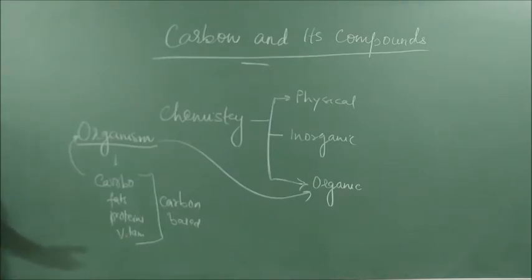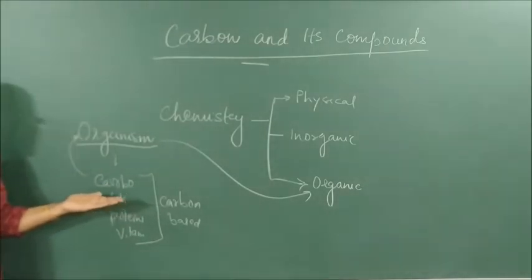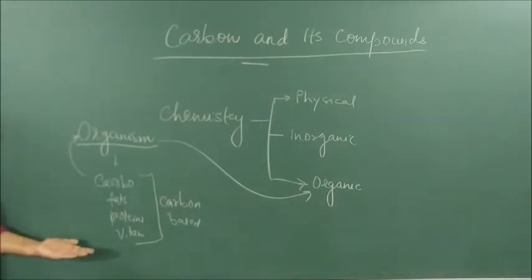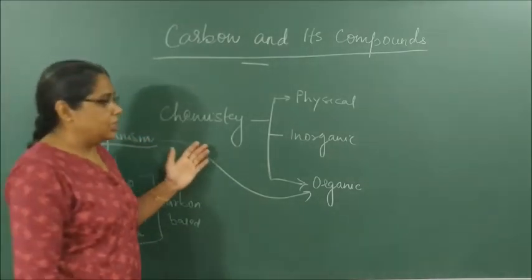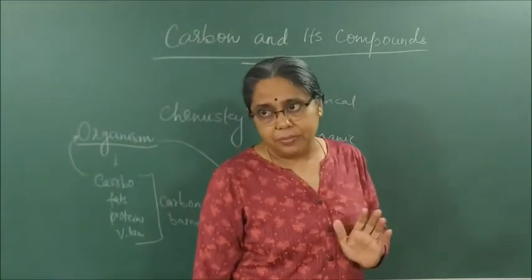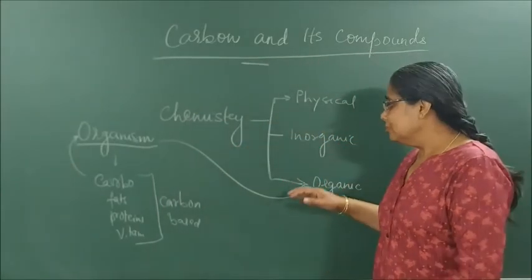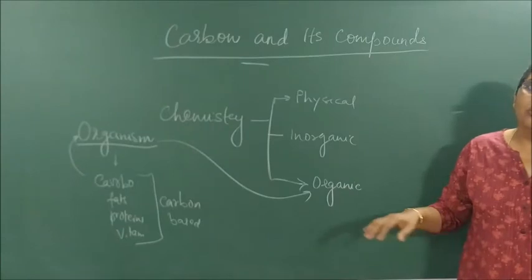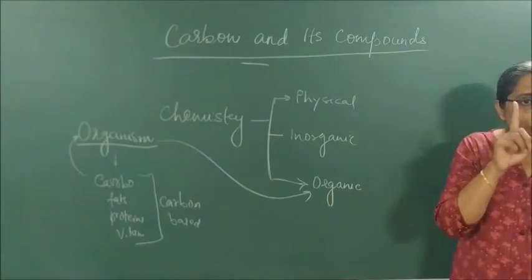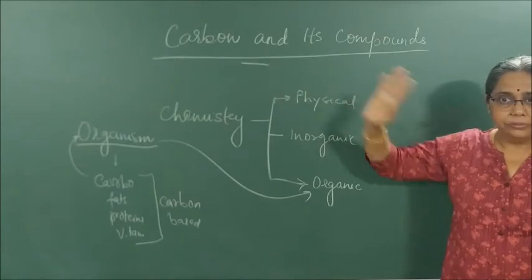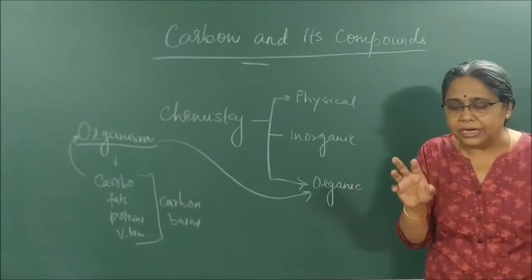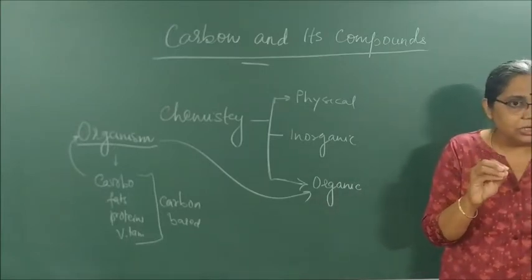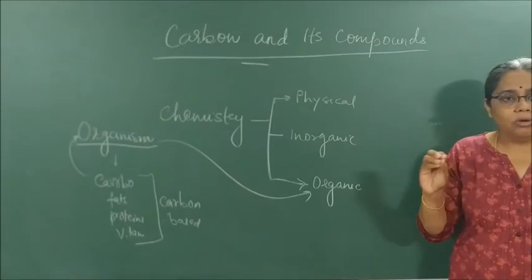So, how are we all living? Because we have substances like carbohydrates, fats, proteins, vitamins in our cells, which are the basic unit of our life. That is why we study all carbon based chemistry in organic chemistry. So organic chemistry is all about only one single hero, carbon. Carbon is the hero of that compound. Along with it, it has side actors. The most common actor along with it will be hydrogen. Then oxygen.